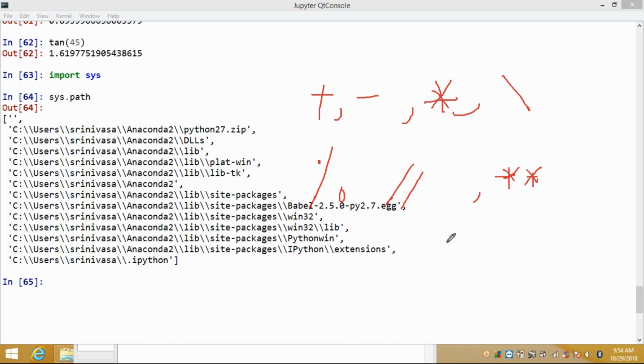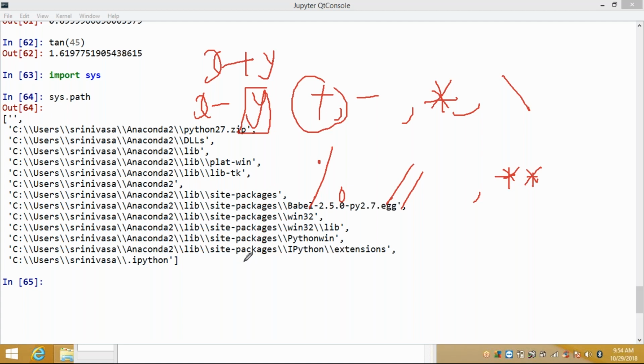These are the arithmetic operators. So plus adds two operands, or unary plus, that means x plus y. Minus subtracts the right operand from the left, or unary minus: x minus y.